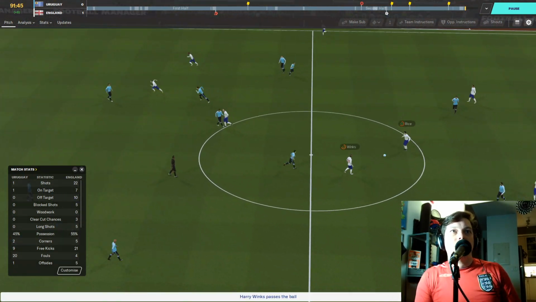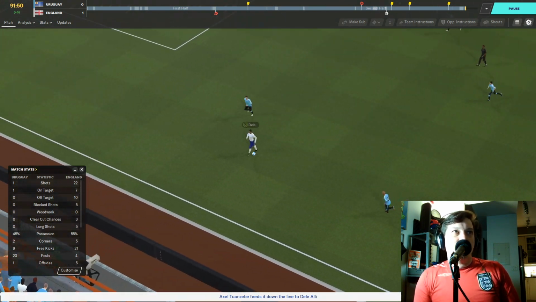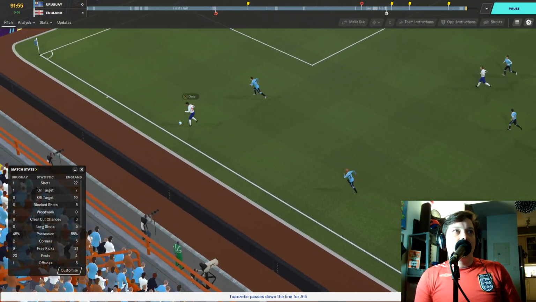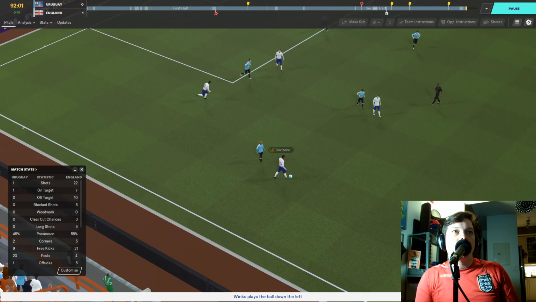Harry Kane on the ball. Harry Winks. Back to Declan Rice. Out to Tuanzebe. Dele Alli. Back to Harry Winks. England possessing very well. It's kind of what they need to do to see this game out, is just hold on to the ball and not give it to Uruguay.